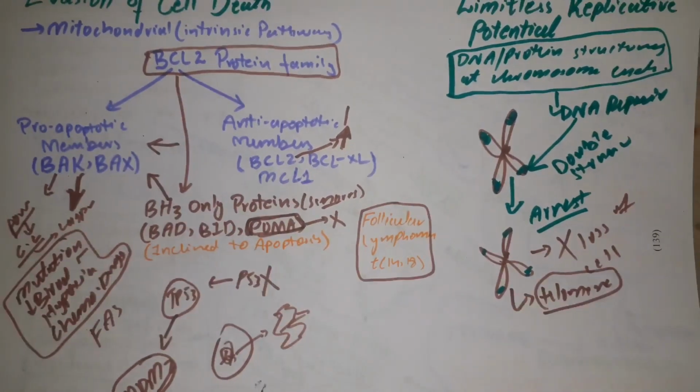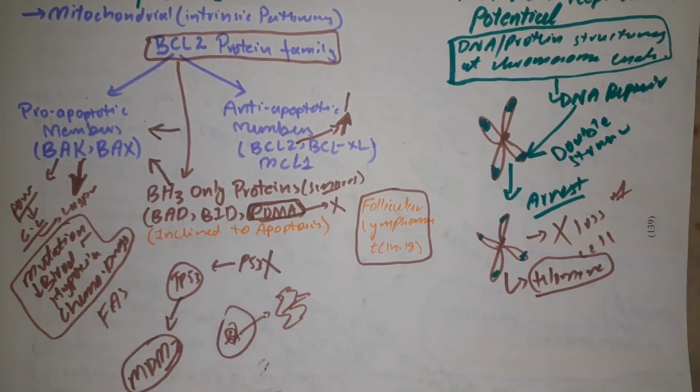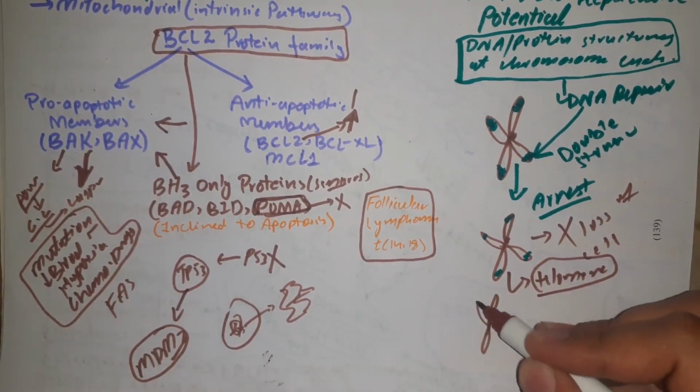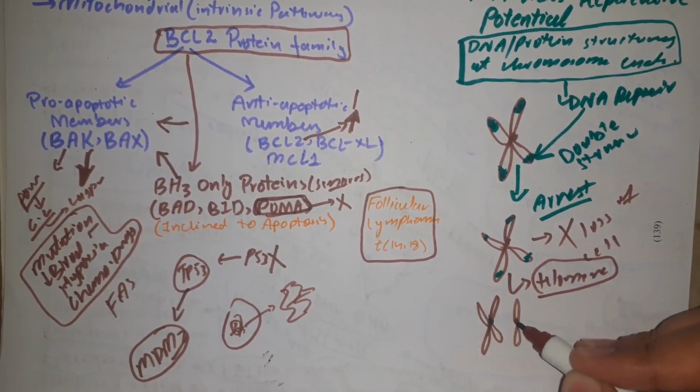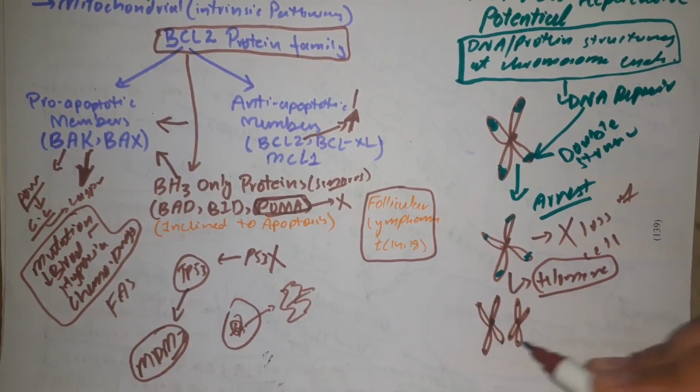Firstly, what happens in cells is that a chromosomal joining pathway becomes active. Say this is a chromosome and this is another chromosome, and here is the telomere, and these telomeres have shortened too much. What happens?